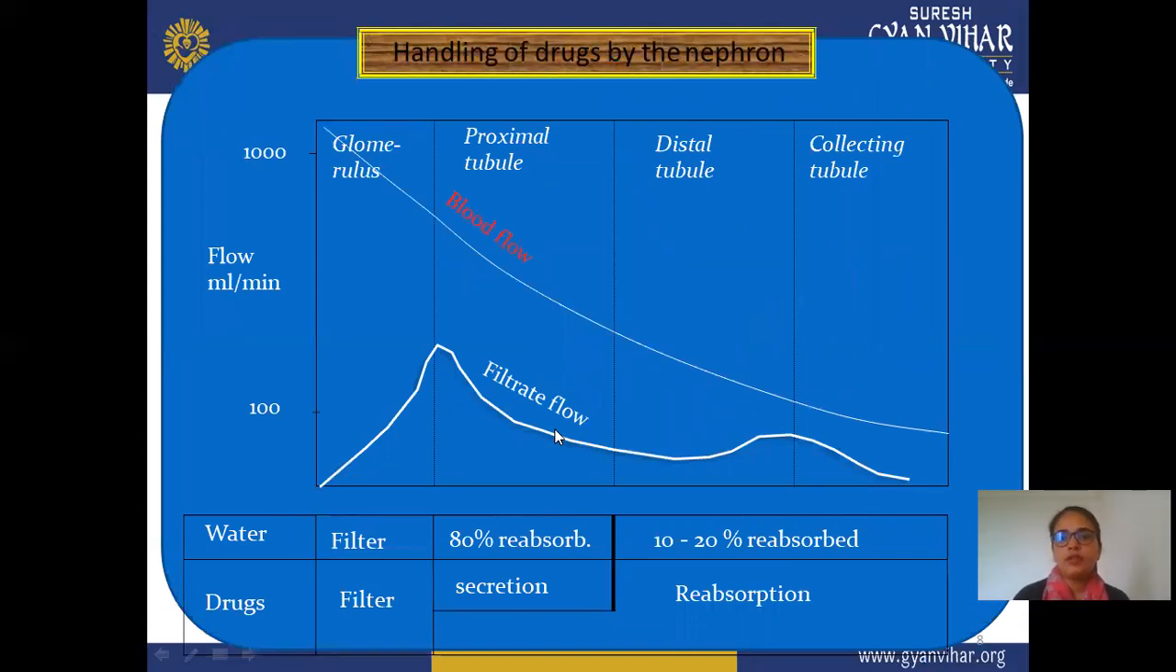Next is handling of a drug by the nephron. How do you handle a particular drug with the help of the nephron? In this, there is a water condition and a drug condition, and how they are handled differently. In the water condition, it is filtered and 80% gets reabsorbed, and only 10 to 20% is ready to be excreted. For a drug, filtration takes place, then secretion, then reabsorption.